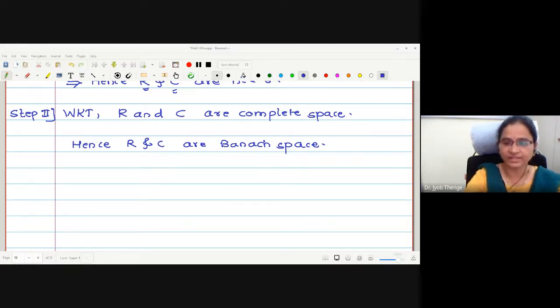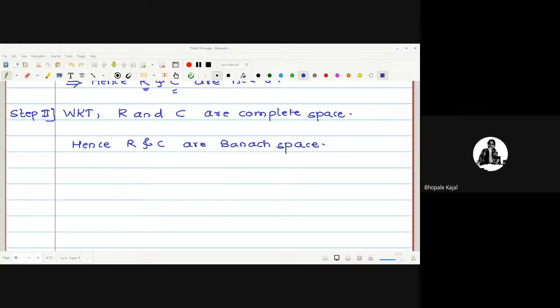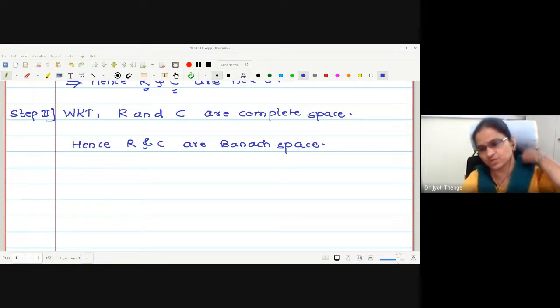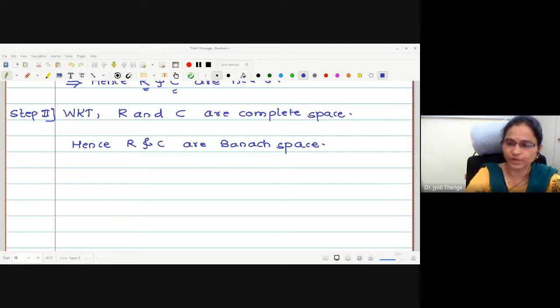I think at the starting when we were discussing some basic concepts, someone has told me, no? Kajal, I think, why Kajal? You raised this point, no? Yes, ma'am. You told us these are the complete spaces, every Cauchy sequence is convergent. By which principle you told us?